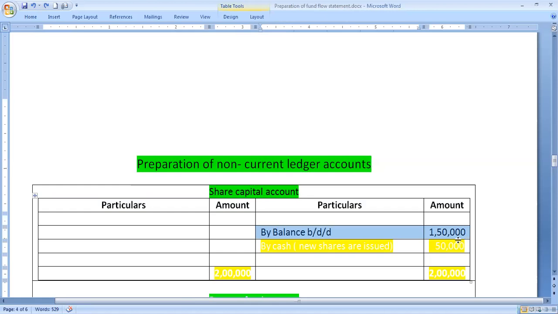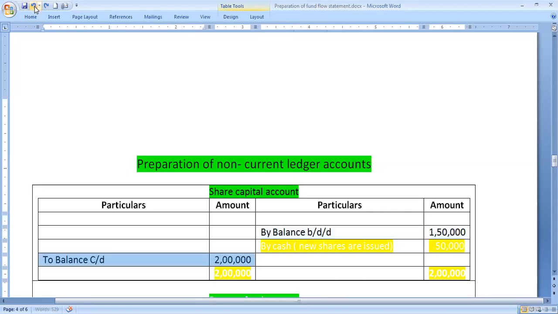It is mandatory. Whenever we open a liability account, share capital account or debenture account or profit and loss account credit balance, always write its opening balance on the credit side. The simple reason: liabilities always show credit balance.